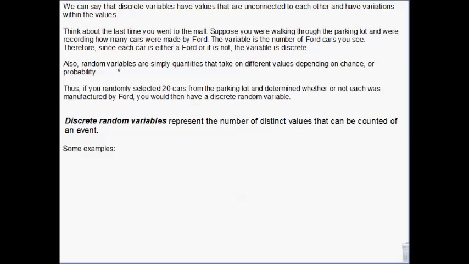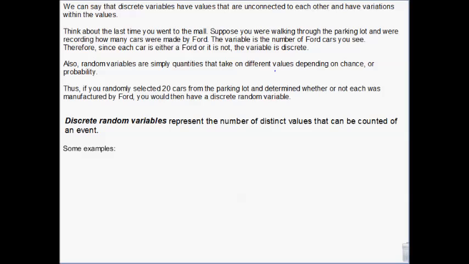Okay, so if we went to the mall and we're walking through the parking lot and we're counting Fords. The variable is the number of Fords we see. Because today there's going to be 20 Fords. Tomorrow there could be 10 or 30.